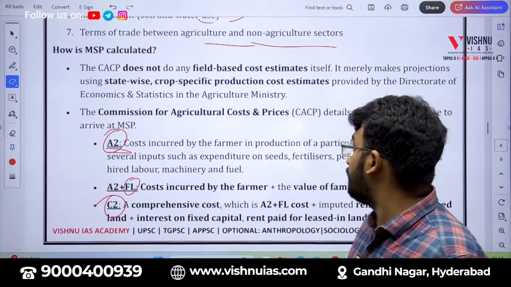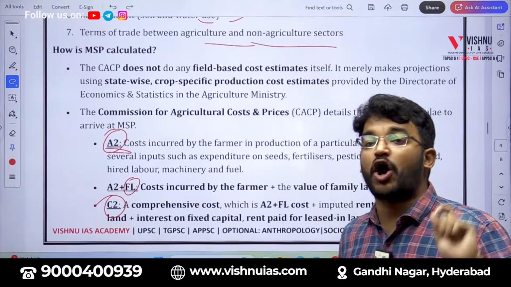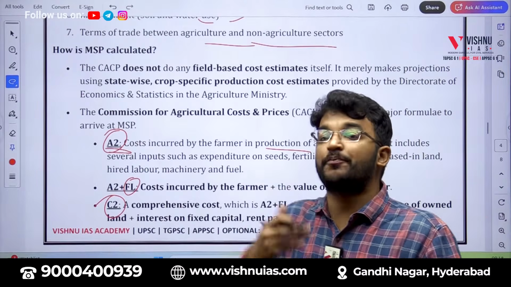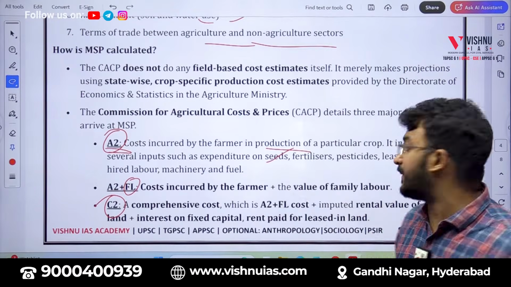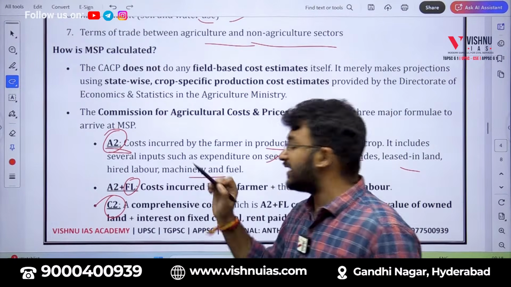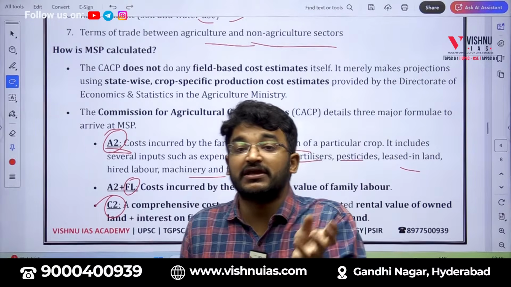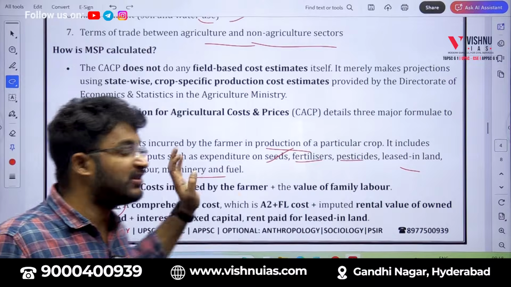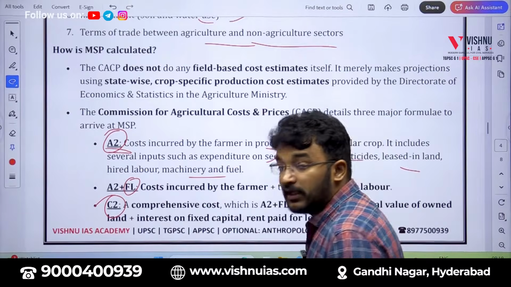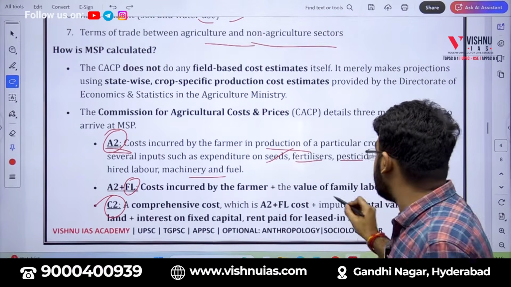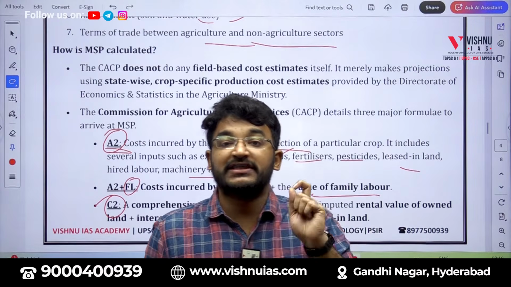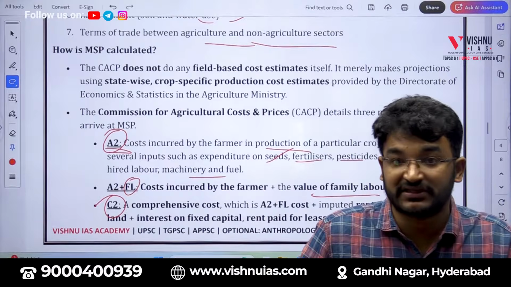In this calculation of A2, CACP will be calculating all the costs incurred by the farmer for inputs. For example, if I want to grow paddy, what is the cost I had spent on the seeds of paddy, fertilizers, pesticides, leased-in land, machinery and fuel? What is the total of the cost I had incurred on all these inputs? That will be counted. Next, second, FL, family labor. That means I might have used some family labor in the production of the crop. So the value of the family labor will also be there here.